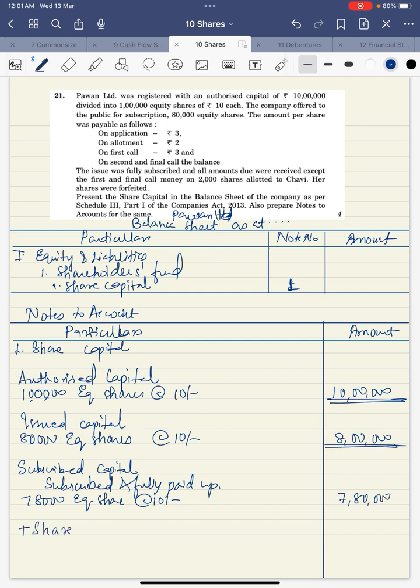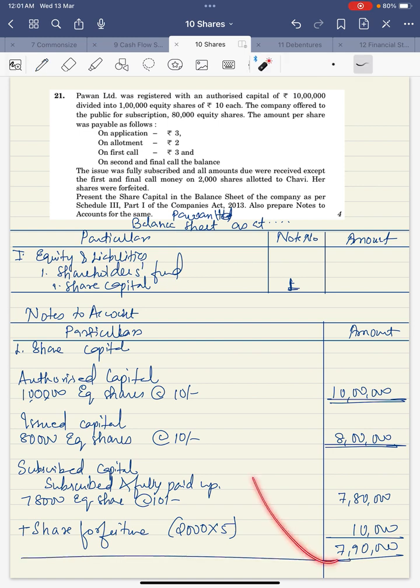So under share forfeiture account, we'll write 2,000 into 5. First call of 3 and final call of 2 was not received. That means 5 is received, 5 is not received. So 5 rupees which is received will be transferred to share forfeiture. So total amount received is 7,90,000. Same amount we'll write here as well, 7,90,000. This is the solution of this question.